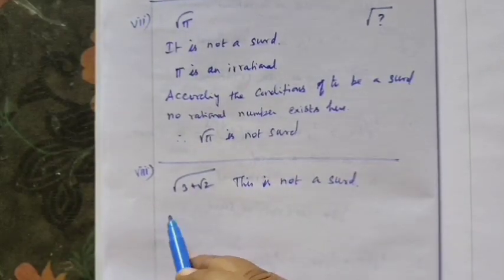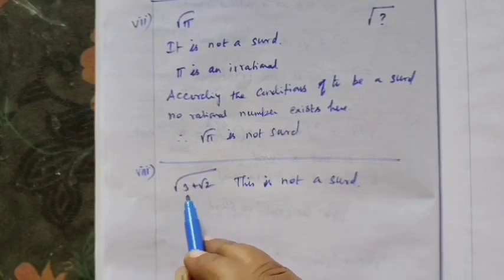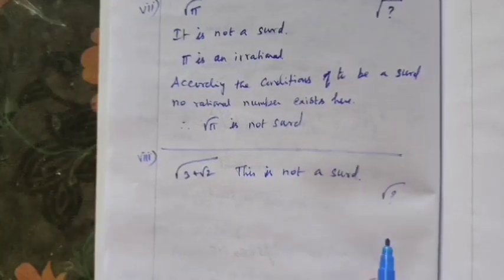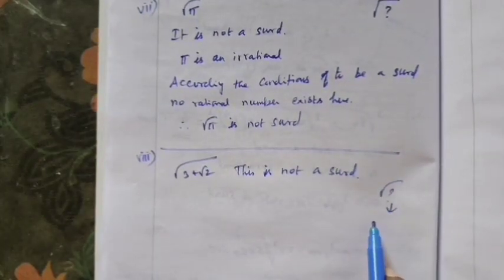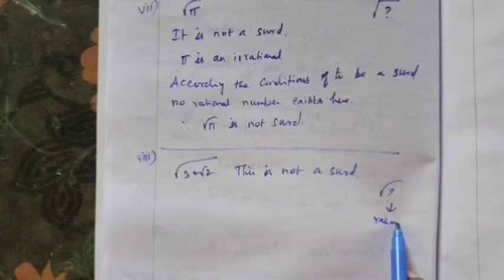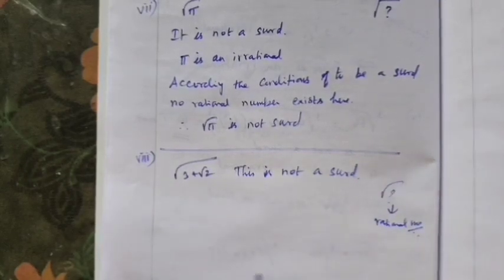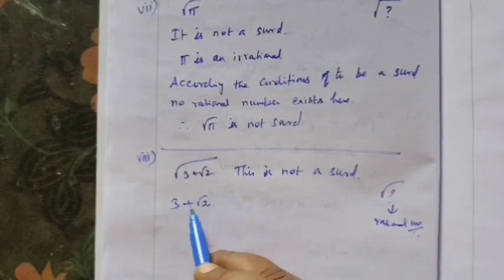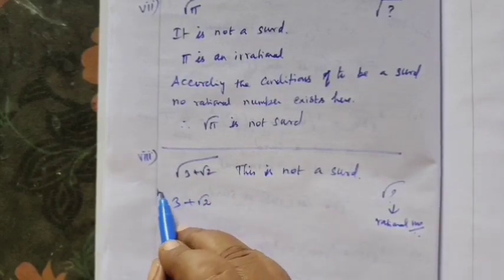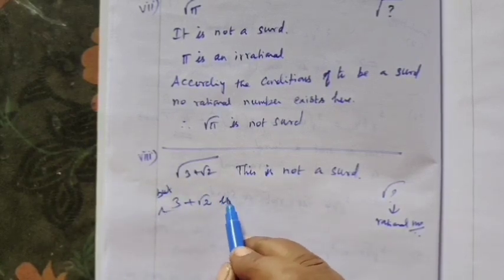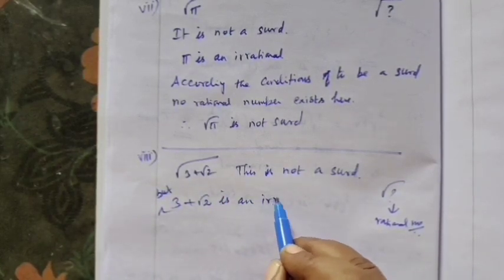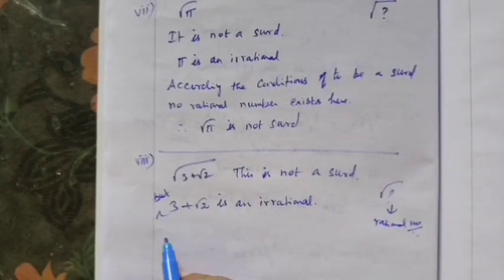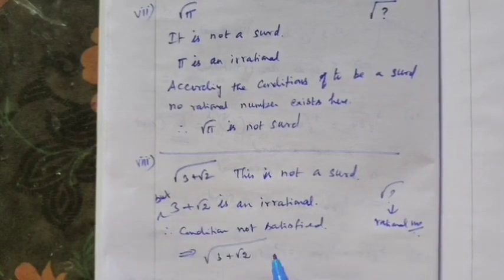What is the reason? Within the root, whatever number, that should be a positive rational number. But inside you get only irrational. 3 plus root 2 is an irrational. First condition itself not satisfied. So therefore root of 3 plus root 2 is not a surd.